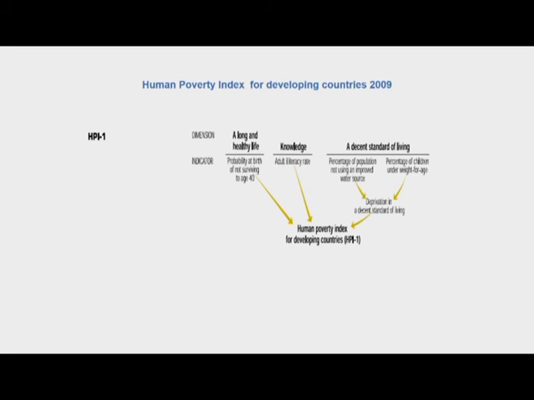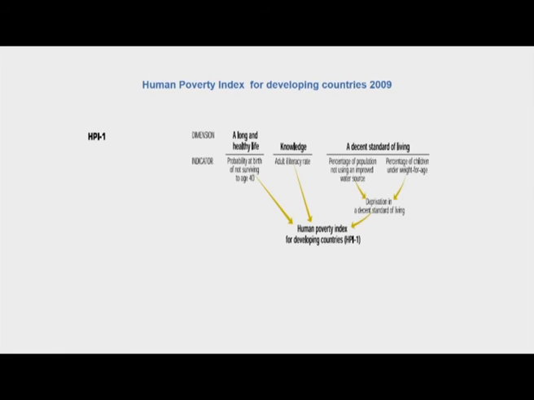Compared to the Gender Development Index or the HDI or the GEM, they are all achievement indicators. They are all measuring achievement indicators for the dimensions that have been considered after a lot of thought and deliberation. But the HPI indices, the Human Poverty indices, are measuring deprivation here.